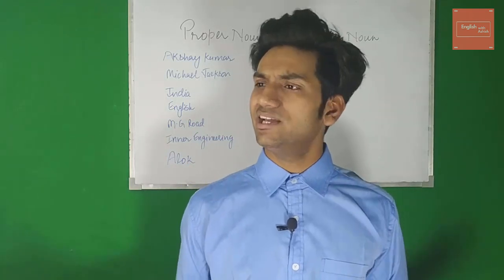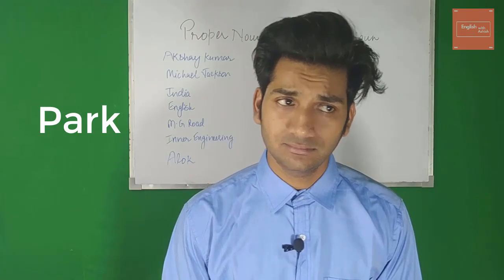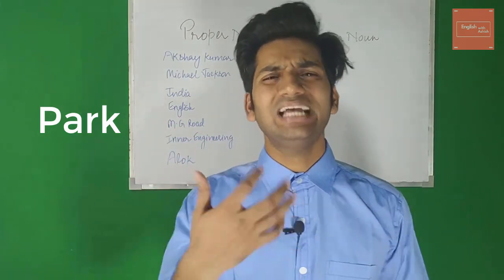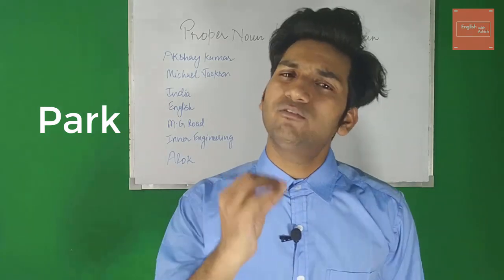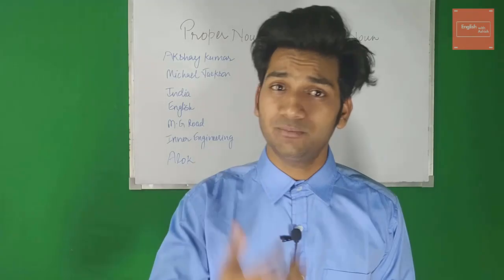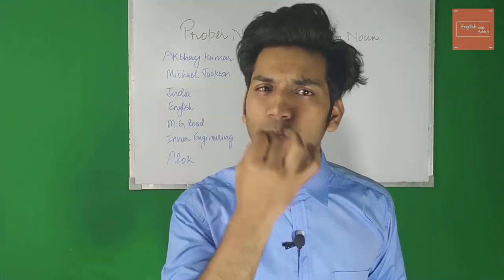Let me give you an example. I say park. There are so many parks in the world. Which park am I talking about? I say, meet me in a park. Where would you meet me? You will never know, because park is a very common name.